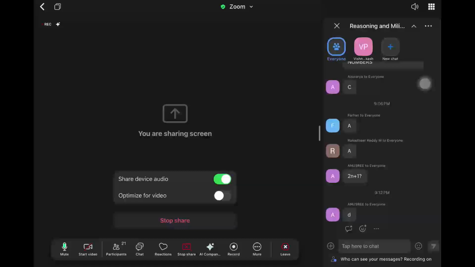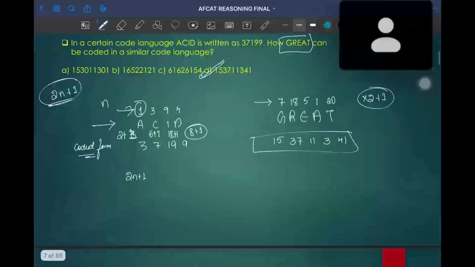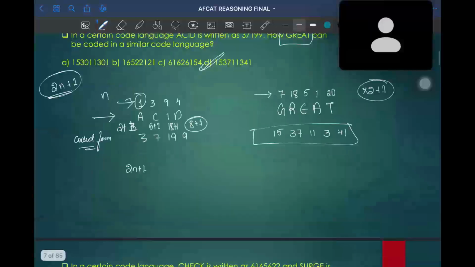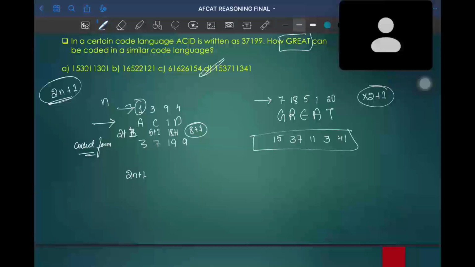Anushri is the person who answered the question. Great. So the logic is you just need to find the pattern which the code is following. Here the question is following the 2n plus 1 pattern. In the similar way, you can find different kinds of questions in this format.